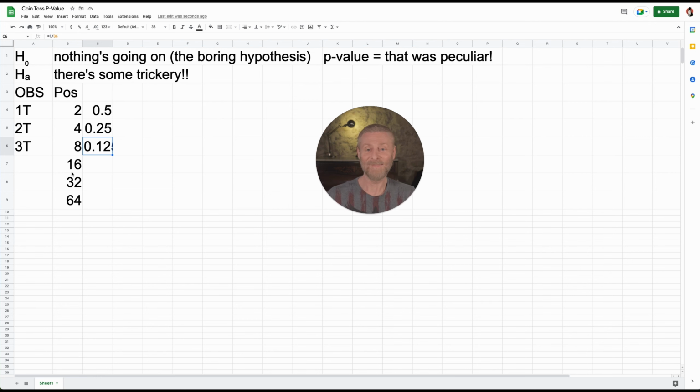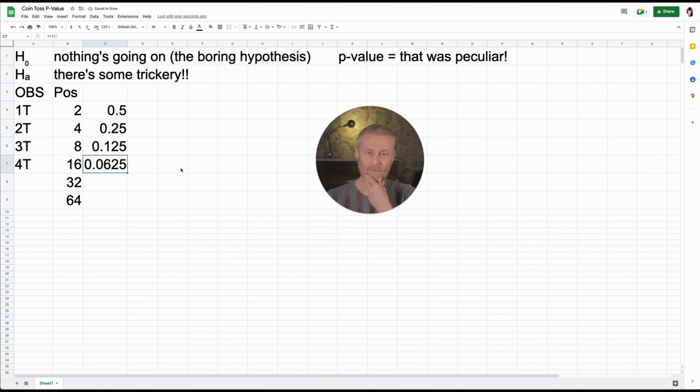What do you know? It's tails again. All right, 4 tails. Oh my God. And at that point, if you explain this to people, people are starting to think, like, at this point, we're basically down to the 6th percentile. And the odds of this happening, it's less plausible. It's starting to be a little bit peculiar, right?